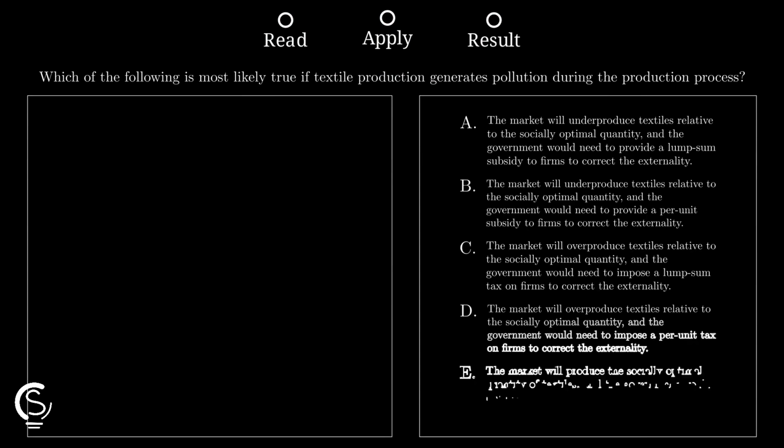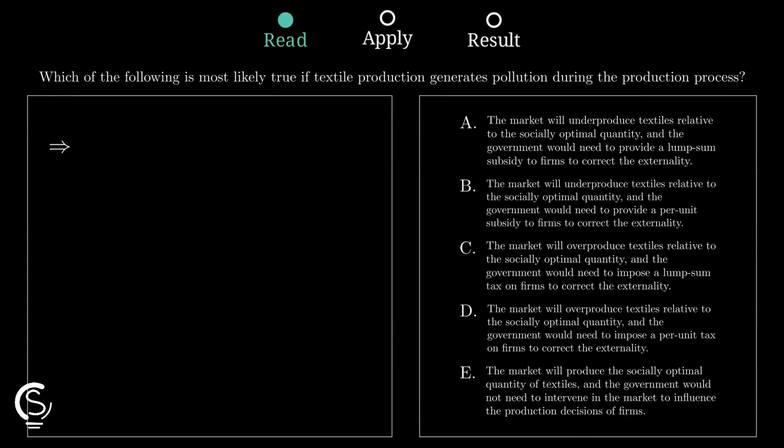Pollution created during production is a negative externality, which means firms impose costs on other people that are not included in the firm's private production decision. Because firms ignore that external cost in an unregulated market, they produce more textiles than is socially optimal. So the market overproduces instead of stopping at the efficient quantity.